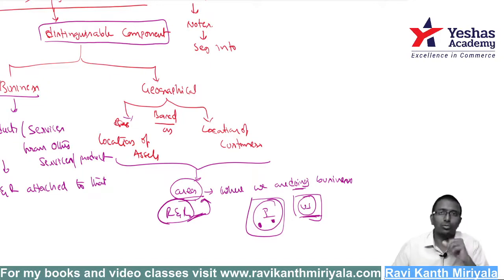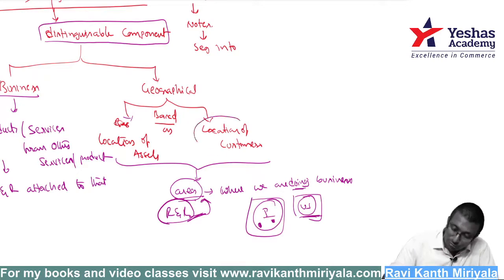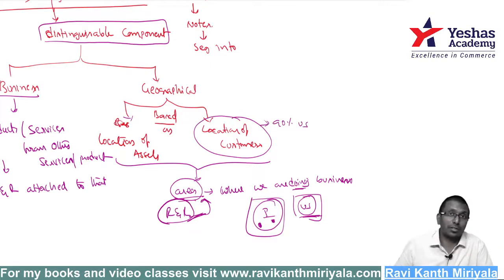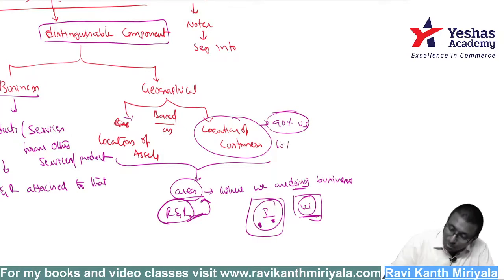But my point is about risks and rewards. Can I go to China and do business so easily? No. The business rules and regulations, the China market is different, the Indian market is different. It is attached to the market. That is a geographical segment. Suppose 90% of my customers are in the US. My risks are different. Tomorrow if Trump, or a new US president, says you shouldn't sell to India, or increases the import duty, there is a risk in selling outside India. Maybe only 10% I am selling in India.